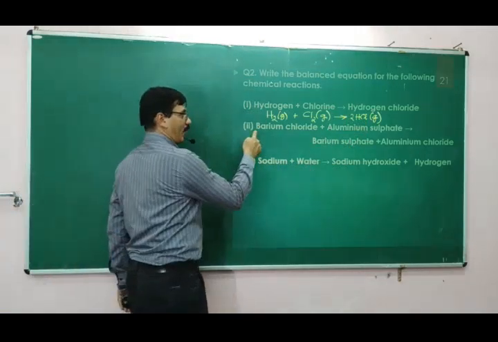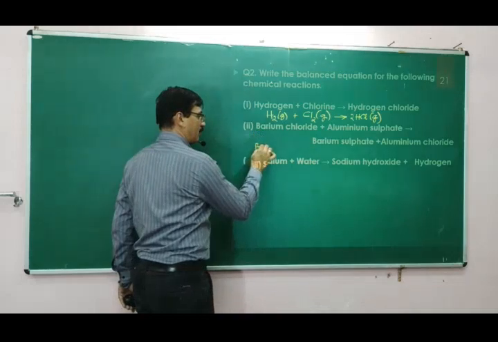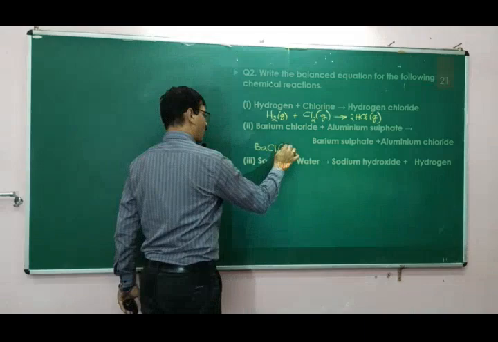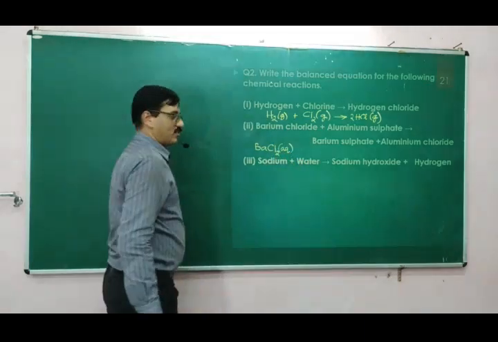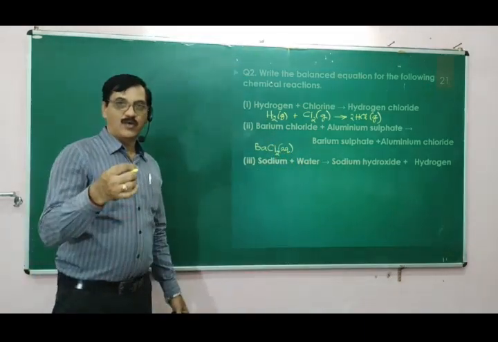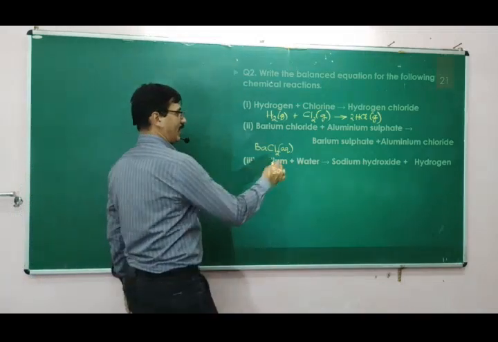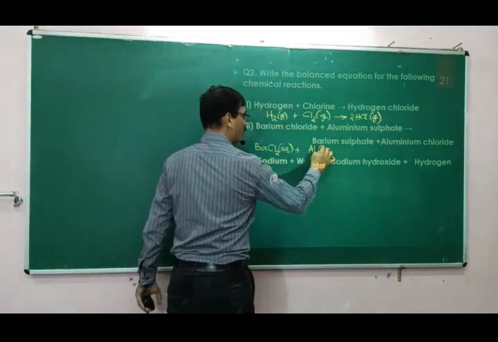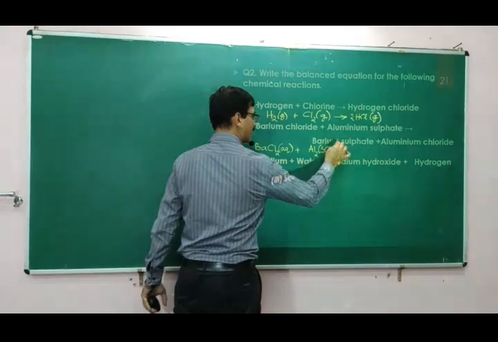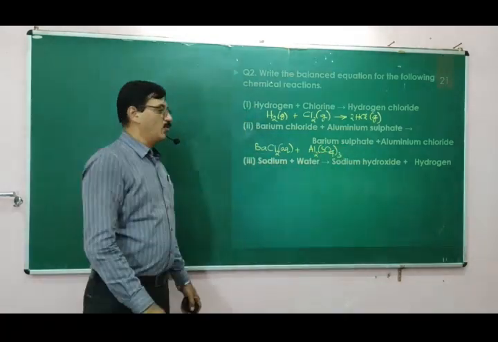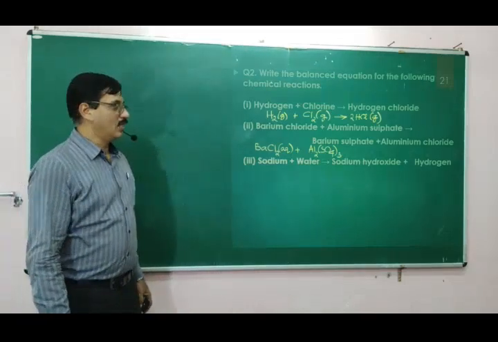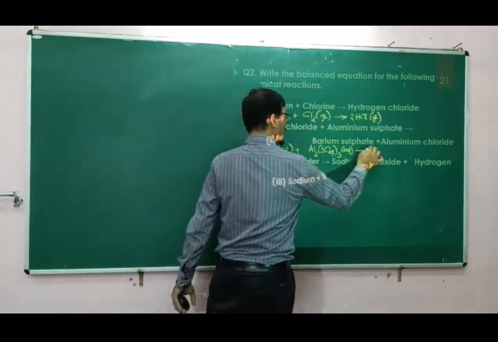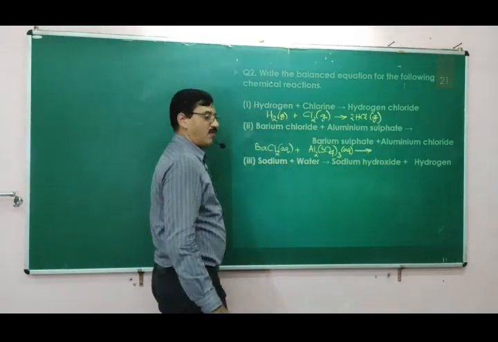Now writing this equation, barium chloride. Barium chloride is BaCl2 and it is in aqueous form. We have seen that it is in aqueous or solution form. Then plus aluminium sulfate, Al2(SO4)3. So this is aluminium sulfate, also in aqueous form, which is giving rise to barium sulfate.